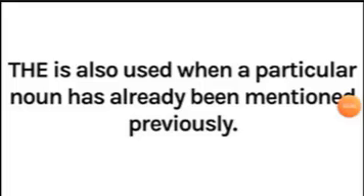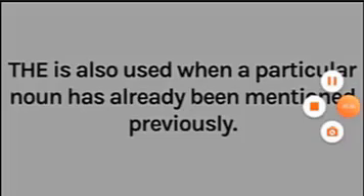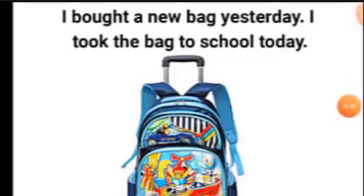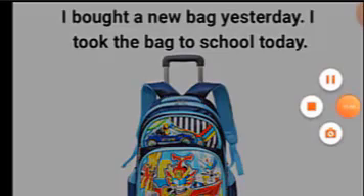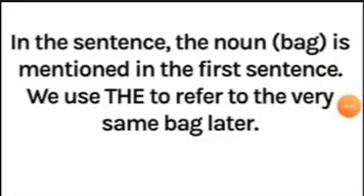The is also used when a particular noun has already been mentioned previously. For example, I bought a new bag yesterday. I took the bag to school today. In the sentence, the bag is mentioned in the first sentence. We use the to refer to the very same bag later.